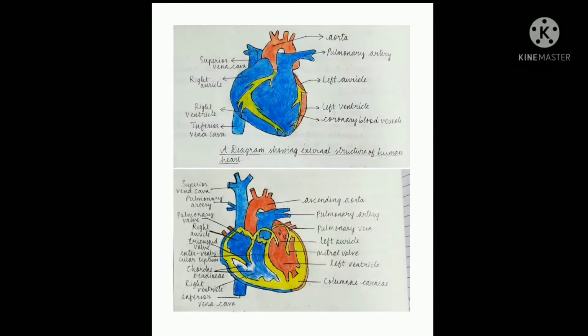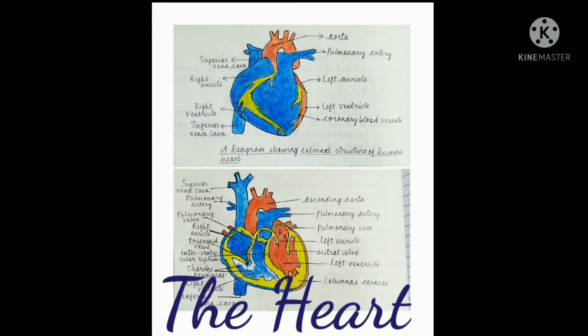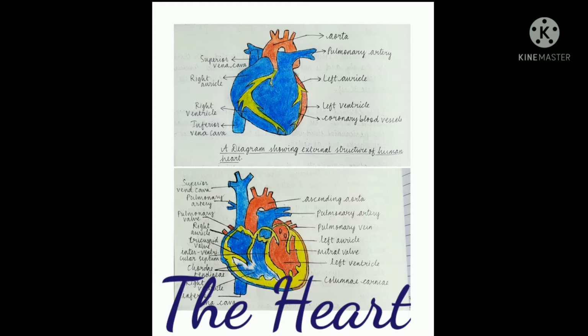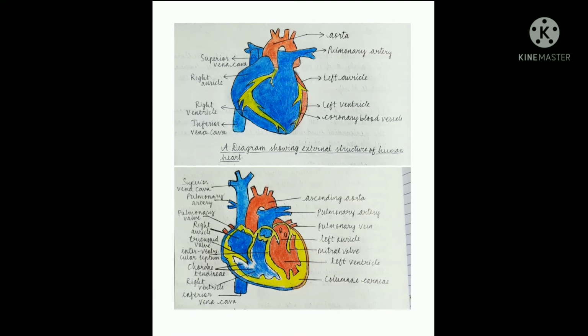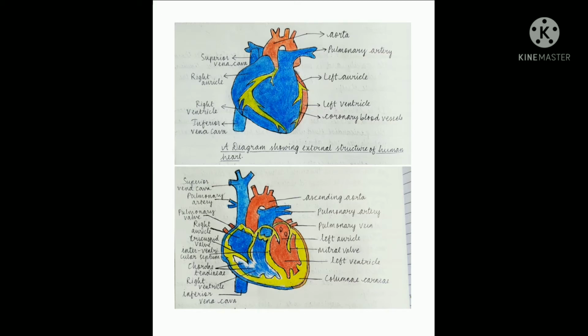Let us discuss the third point, which is called the pumping organ. The human heart is a pumping organ that keeps the blood continuously moving in the blood vessels. By the pumping action of the heart, the blood circulates to the whole body. The human heart is roughly triangular and about the size of a person's fist. It is placed in the center with its narrow end slightly displaced to the left side. The heart is enclosed by two membranes called pericardium, which have a fluid in between to protect the heart from any shock.